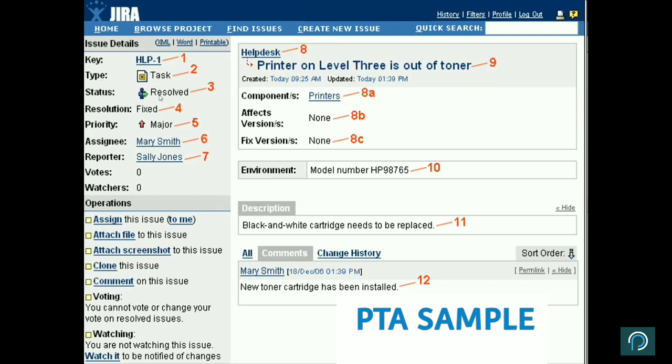Status: when you create it, it will be new or open, then it will be in progress, then it is resolved. So this is the workflow status. Whatever is the status at this point of time for this particular ticket, that latest status will appear here. Whenever it is resolved, the resolution will be fixed, right? If it is not resolved, the resolution will be new or open. If it is in progress, it will be in progress. So that keeps on changing.